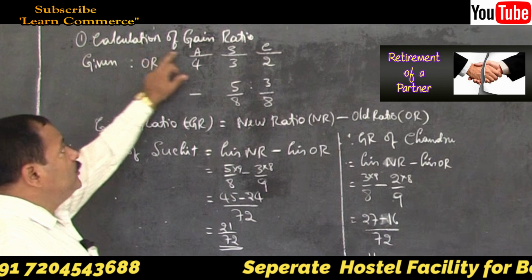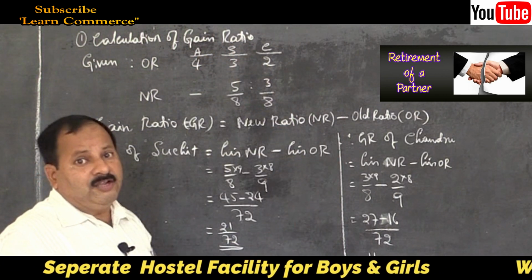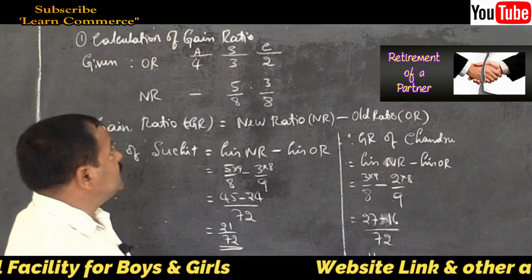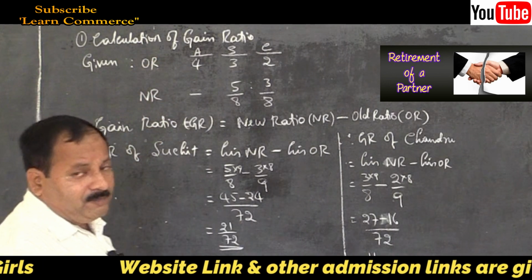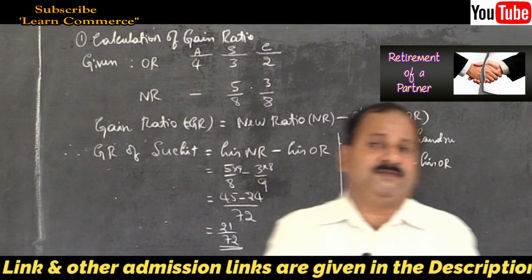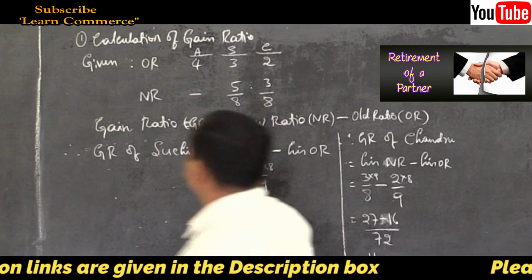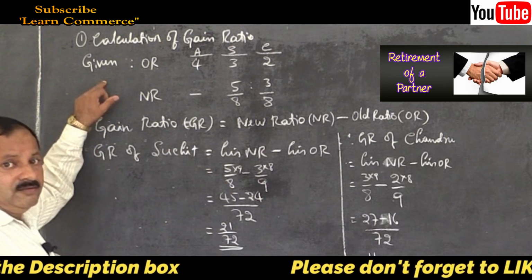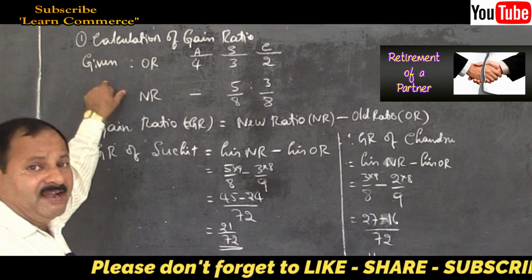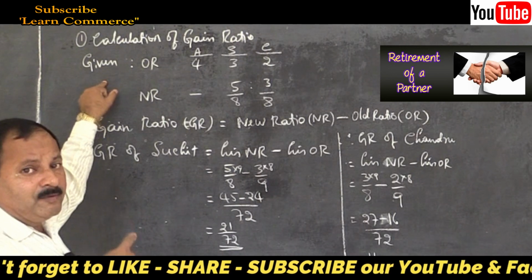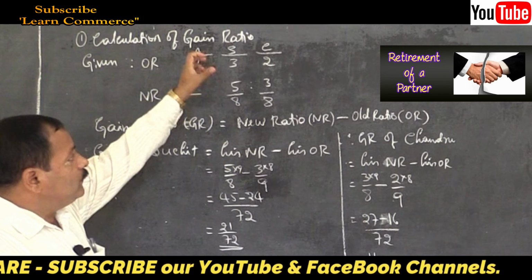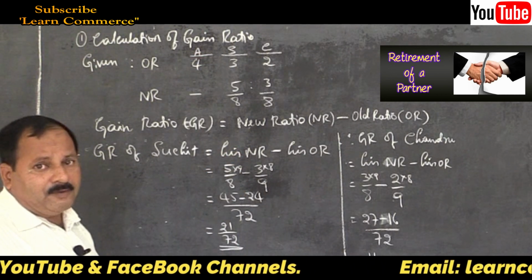Write calculation of gain ratio. Write this as the heading at the top. In board exam also you must write this, calculation of gain ratio. Then write given, because you need not refer to the problem again and again. If you write this while reading the problem itself, then while solving the problem you need not refer to the problem again and again.